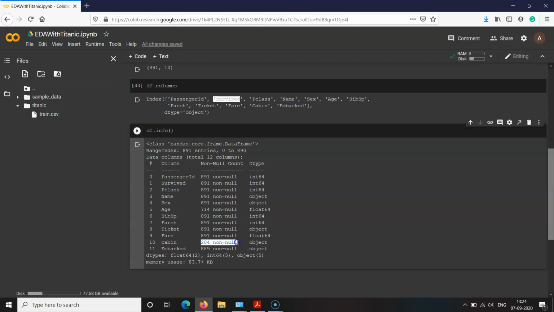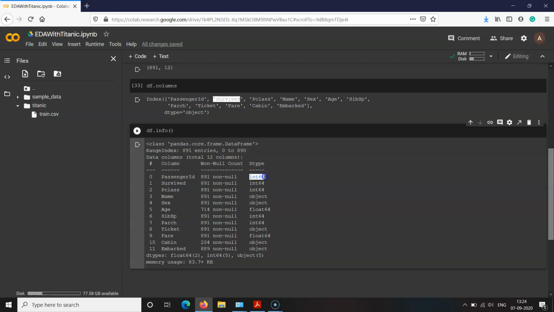And here another variable is there, that is Cabin, which has a non-null count of only 204, and for the rest of the instances the value is not mentioned, that is missing. The data type that it returns is the Python data type and not the data type that we have seen, like numeric, discrete, ordinal or nominal.